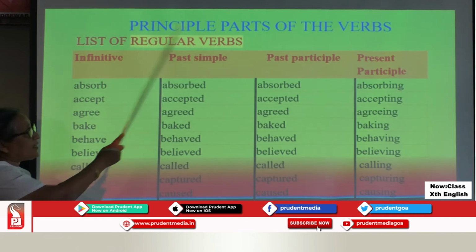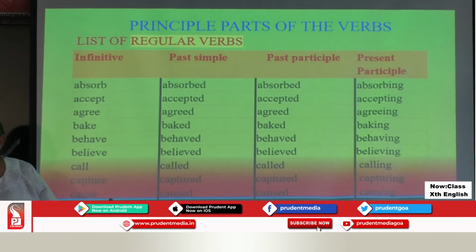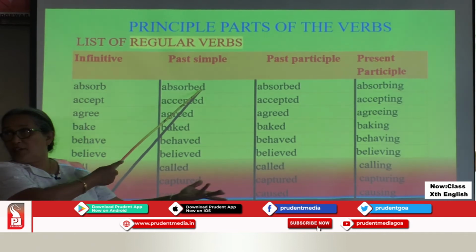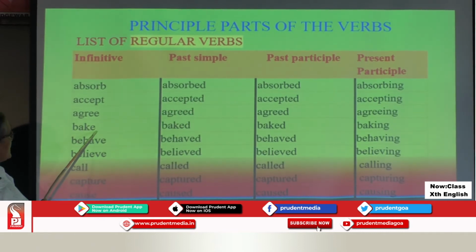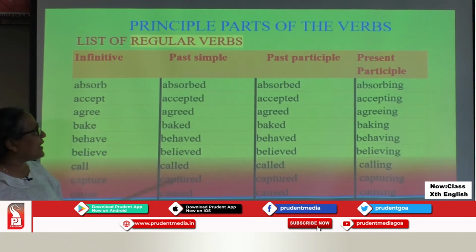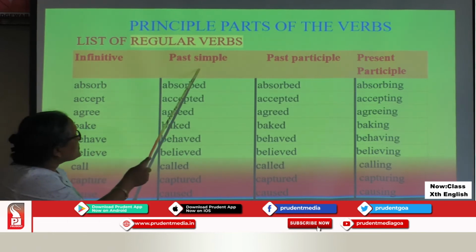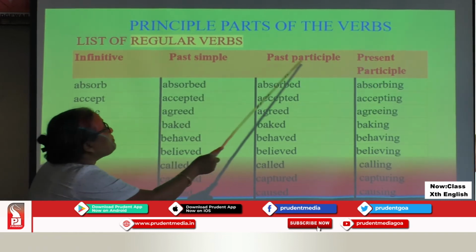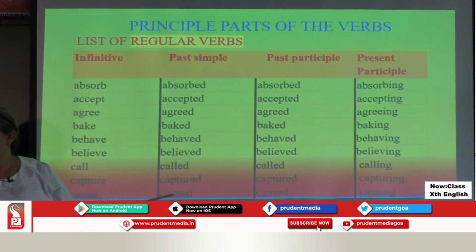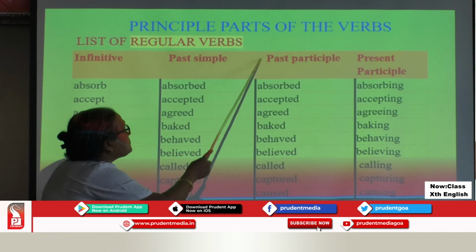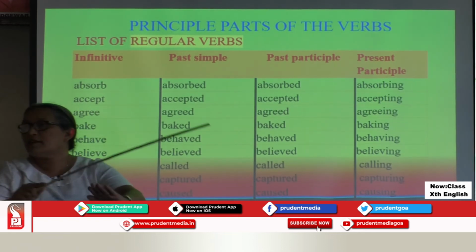Now, in the case of regular verbs, we've already learned there is a pattern to make simple past. And the pattern is, if the verb is not ending with E, you add ed, you get your past. If the verb is ending with E, you add only d, get your past. Second understanding is, children, past simple of a regular verb is the same as the past participle also. So in the case of regular verbs, past simple and past participle will be the same.